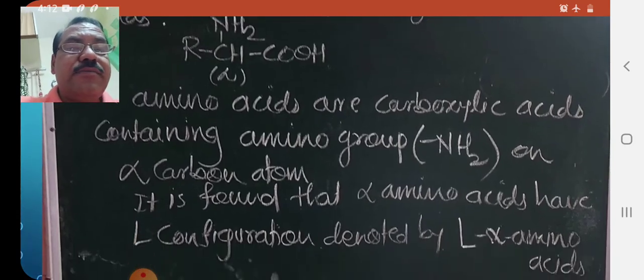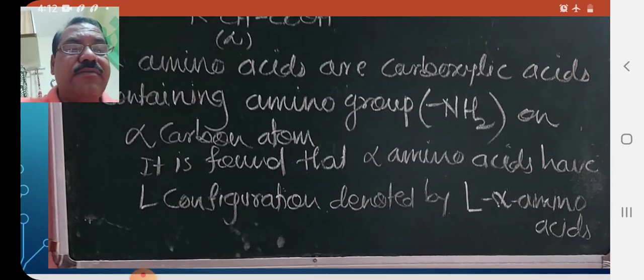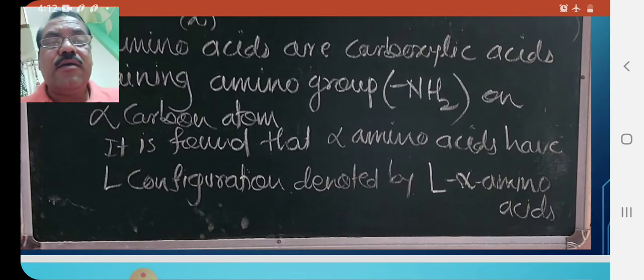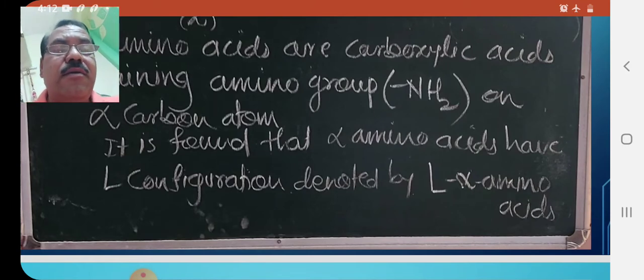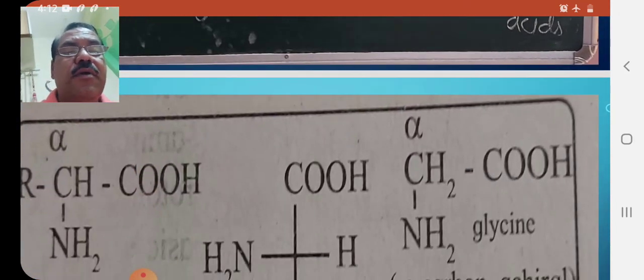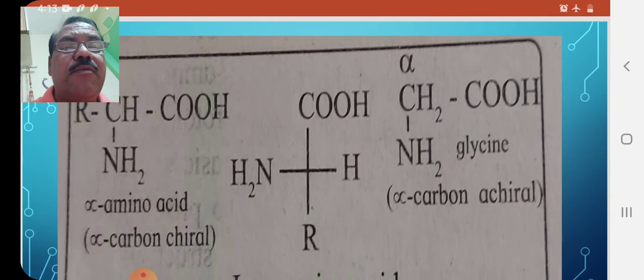It is found that alpha amino acids have L configuration, that is, levorotatory. Therefore alpha amino acids are generally denoted as L-alpha amino acids. We have already seen what is alpha and what is beta in the carbohydrate part. Now this is the structure of alpha amino acids.